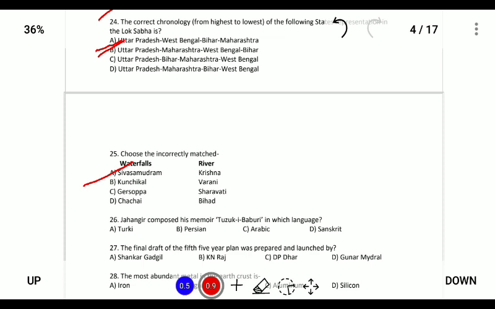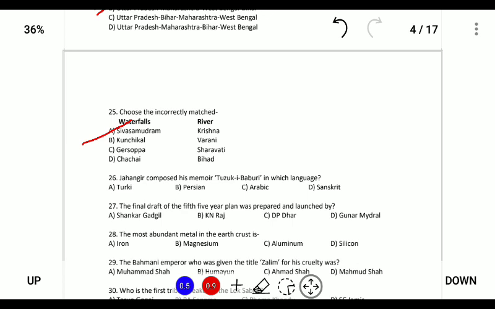Kunchikal is the highest waterfall, which is located on the river Varahi. Gerusoppa, or the Jog Falls, is located on the Sharavati River, and Chachai waterfalls is located in Bihar, in the state of Madhya Pradesh.